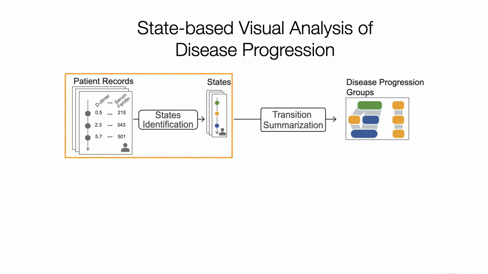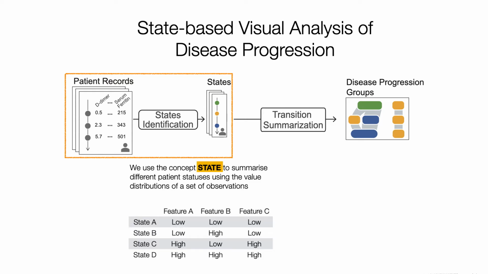In the first phase, states are identified to describe different patient status using the value distribution of a set of observed features. For example, suppose three feature values A, B, C are recorded for each patient at each time point. Then we can describe different patient status using different states based on the value distribution of the three features.